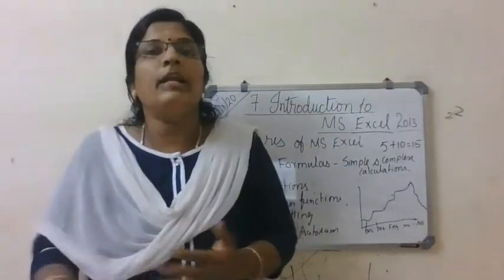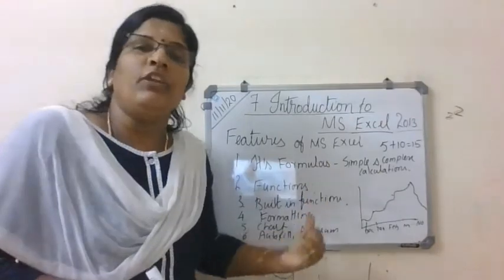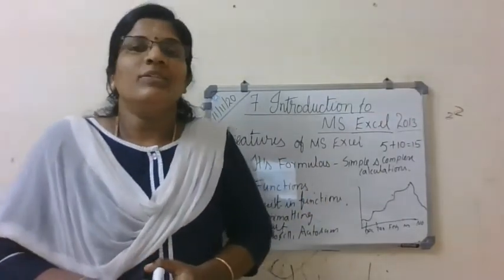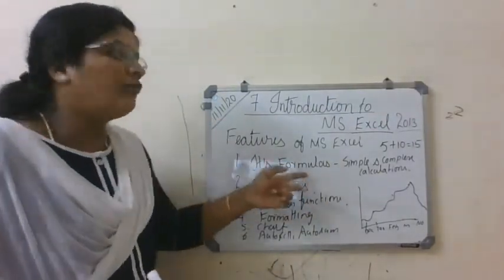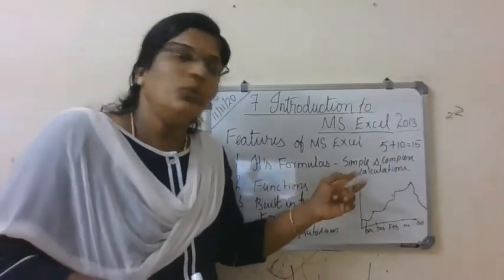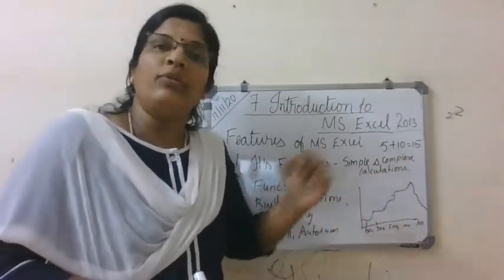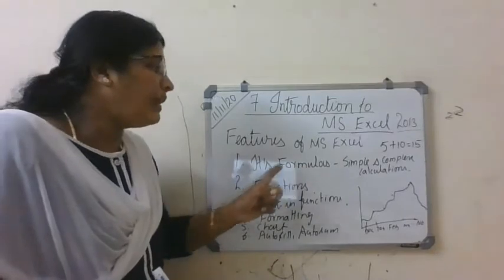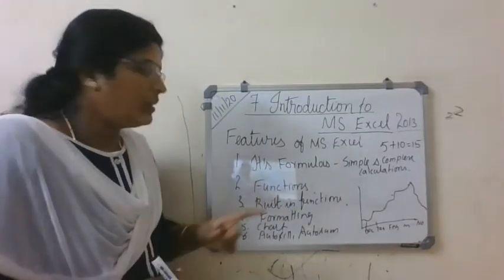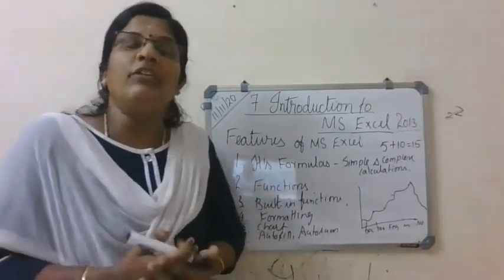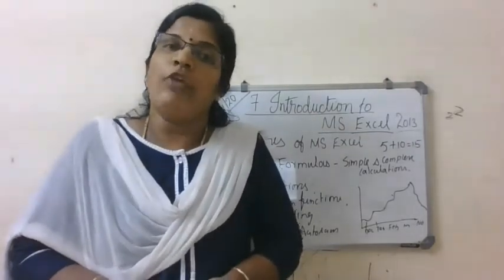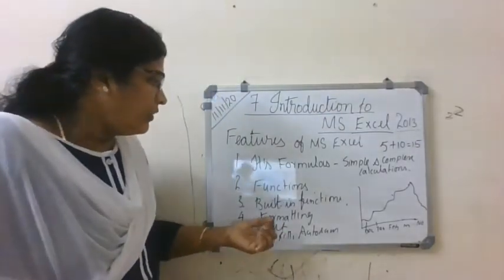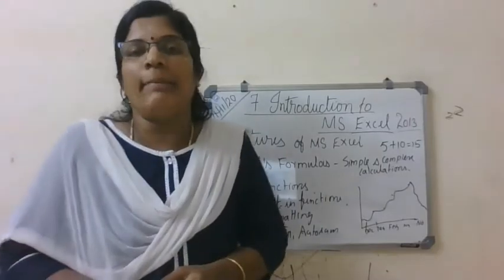Excel has again n number of features. We are discussing very few only here. So what are the features? Formulas, which help us to do simple and complex calculations. The formulas are called functions. MS Excel has some built-in functions which have many formulas. Then we can do the formatting for MS Excel.